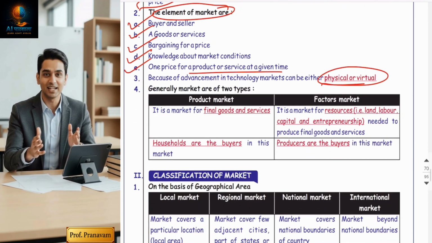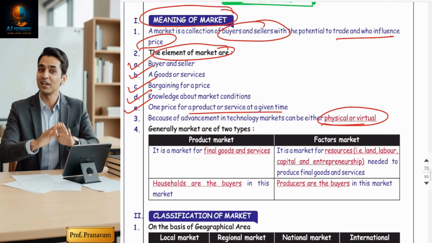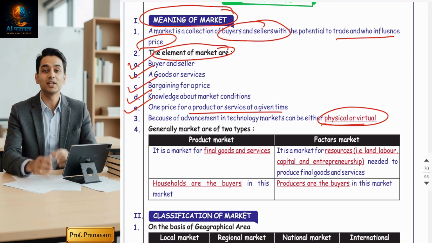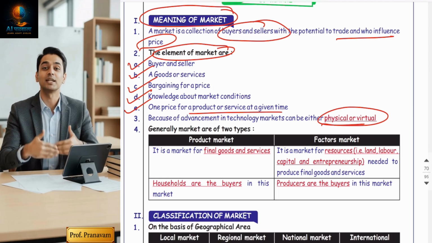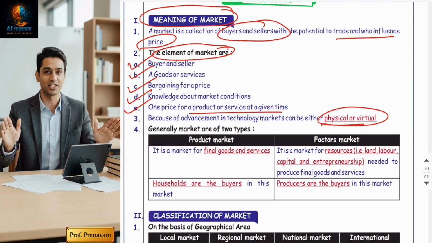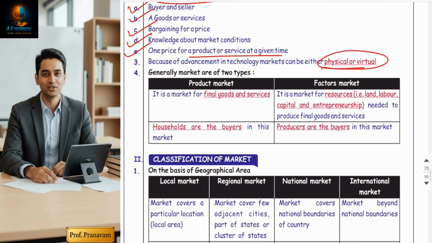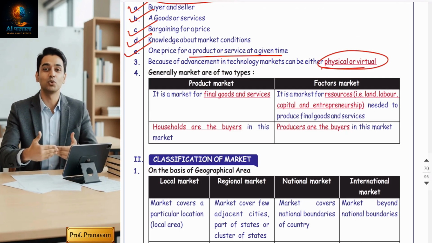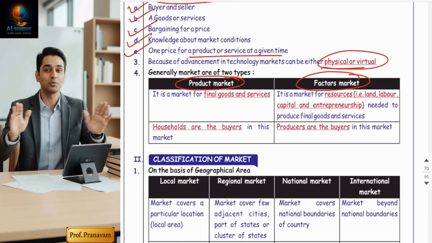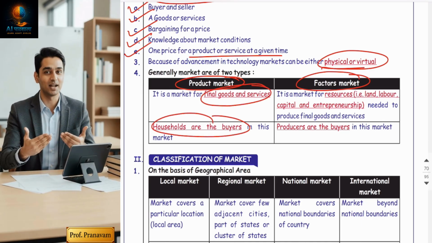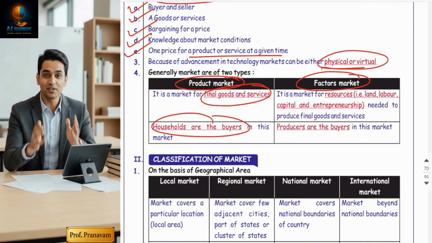So now let's hope you understood what the market is. Let's get into the types of market, or I can say classifications of market. On the basis of various criteria, market has been looked at from various angles. We call it classification. The first classification is that markets are broadly of two types, that is product market and factor market. Product market deals with finished goods and services where households are the buyers. It is a market where final goods and services are sold and households or consumers are the main buyers.